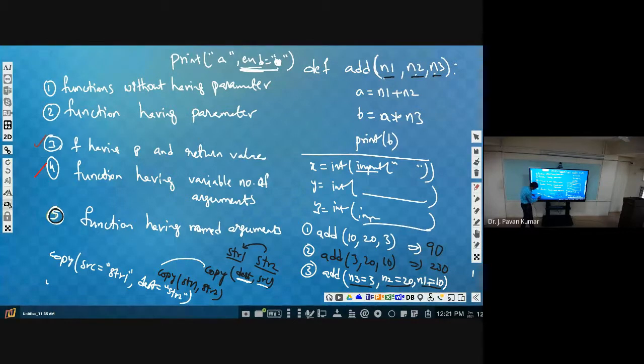The actual order in the function definition is destination comma source, but we have given it in the other order, and still it is able to work. So here we need not remember the order, we just need to remember the parameter names. In general, we think that remembering parameter names is more difficult than remembering the order. But if you consider more functions, then remembering names is easier.